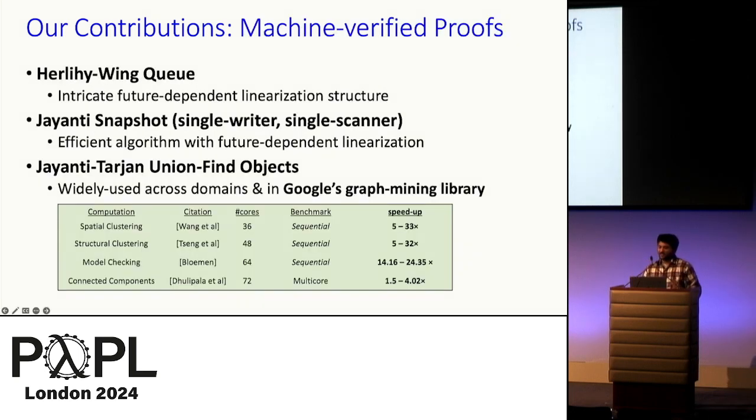Finally, we demonstrate the efficacy of possibility tracking by giving machine-verified proofs of several data structures, including for the Herlihy-Wing queue and Jayanti's snapshot, which have been noted for their intricate future-dependent linearization structure, and the Jayanti-Tarjan union find object, which are widely used in applications such as clustering, model checking, and graph analysis.